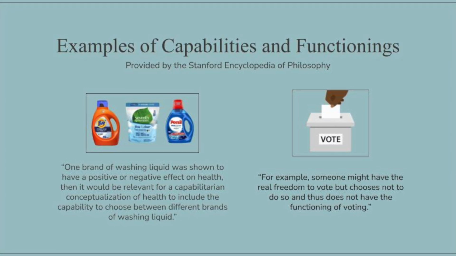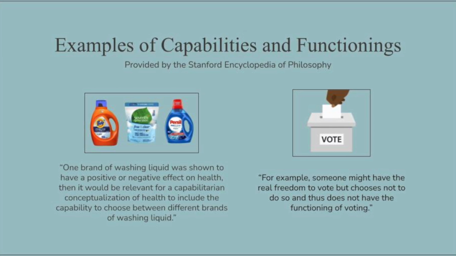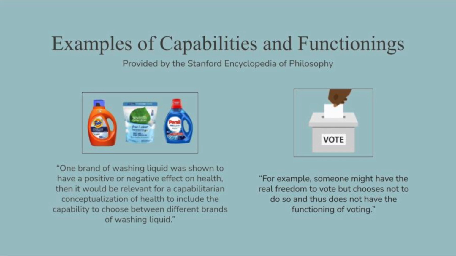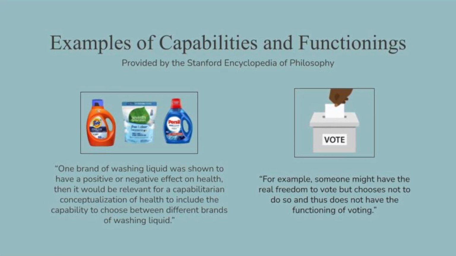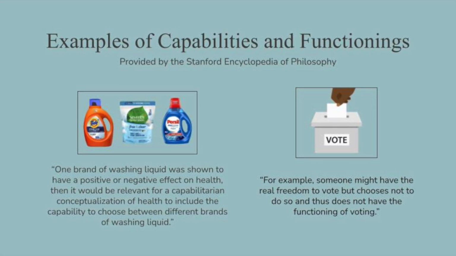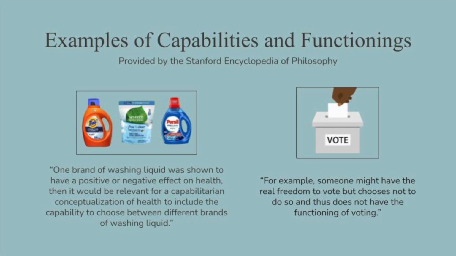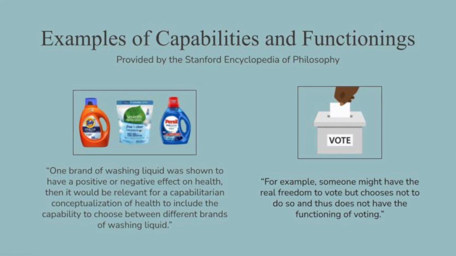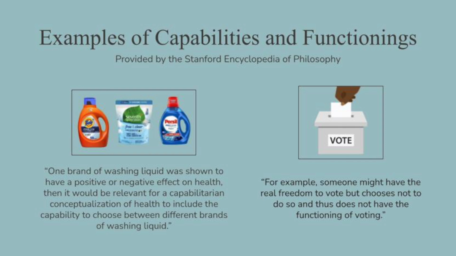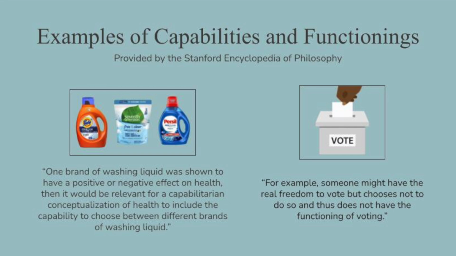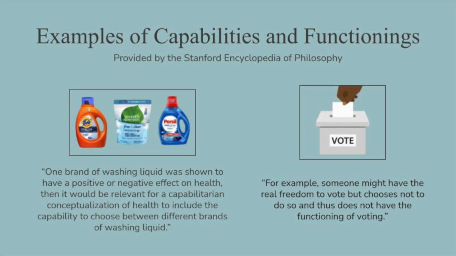Here are two examples of this relationship provided by the Stanford Encyclopedia of Philosophy. If one brand of washing liquid was shown to have a positive or negative effect on health, then it would be relevant for a capabilitarian conceptualization of health to include the capability to choose between different brands of washing liquid. The functioning would be actually choosing and buying one of the washing liquids. Another example applies to voting. Someone might have the real freedom to vote, which is the capability, but chooses not to do so and thus does not have the function of voting, the functioning.